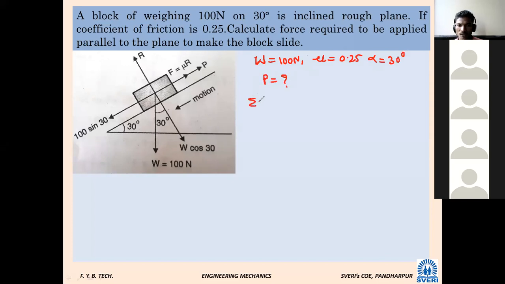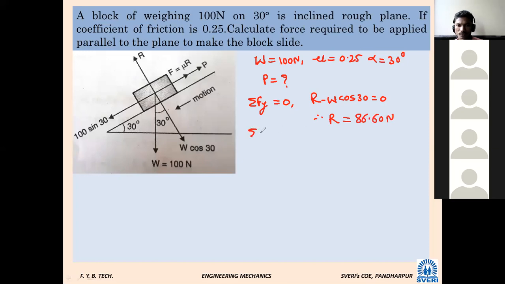Summation Fy is equal to 0. So R minus W cos 30 is equal to 0. Therefore, R: what is the W cos 30 value we got? 86.60.